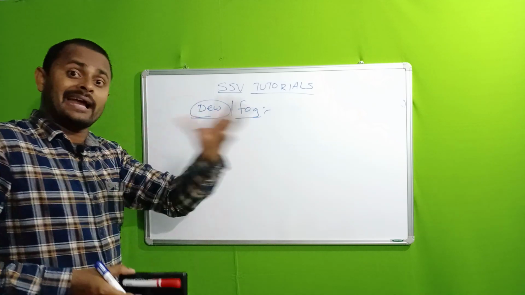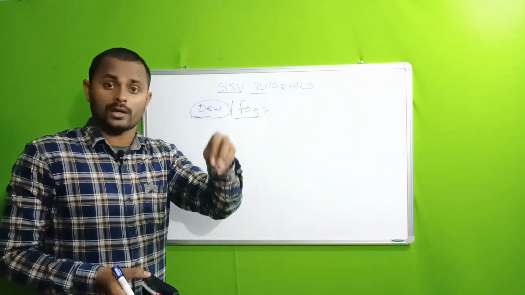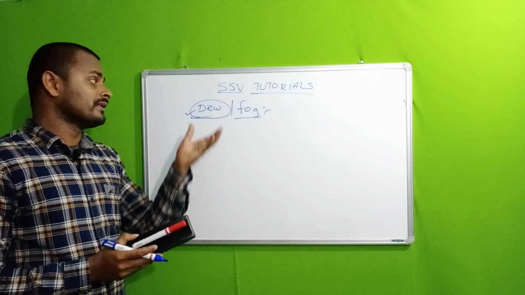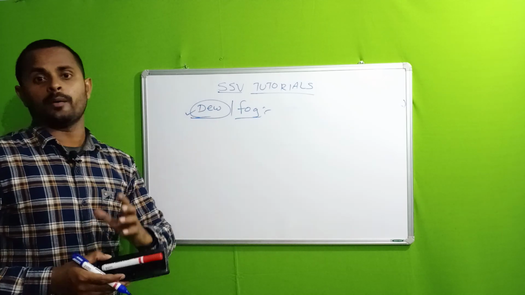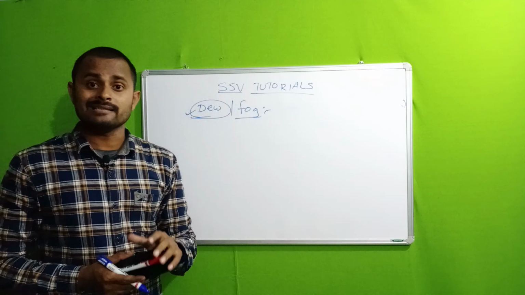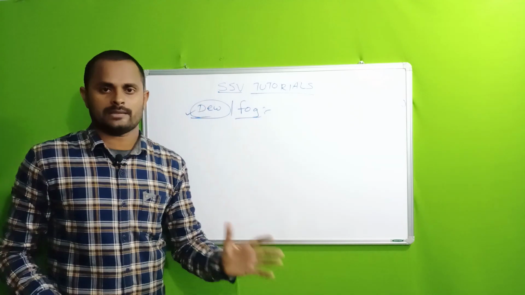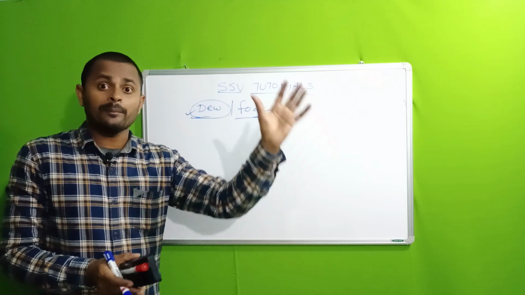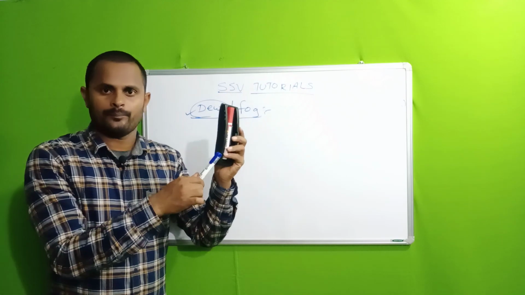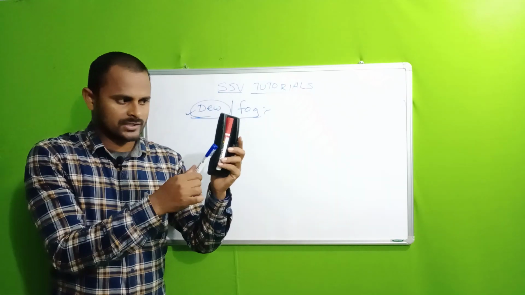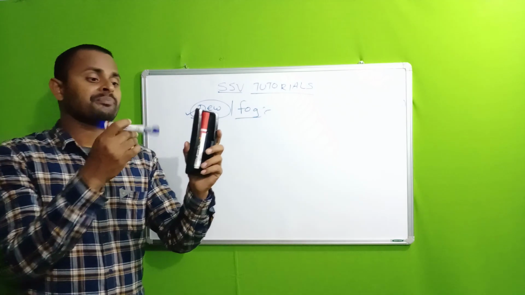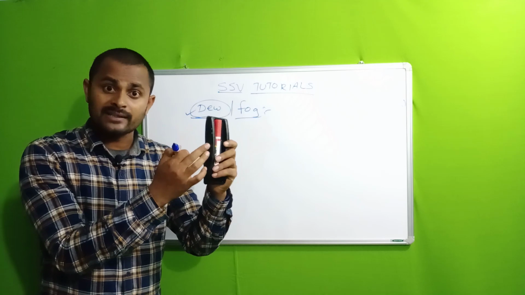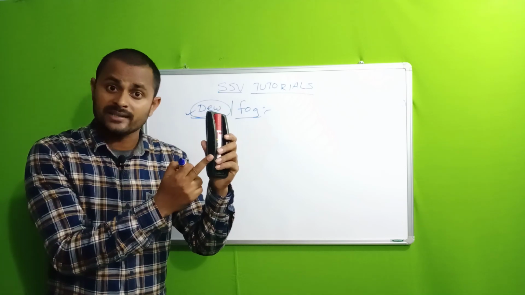The process behind the formation of water droplets on the surface of the bike is dew. In the winter seasons, the night temperatures are very low. Because of the low temperature, when the water vapor touches any object's surface, the water vapor transfers its energy, because the surface of the object is very cool.